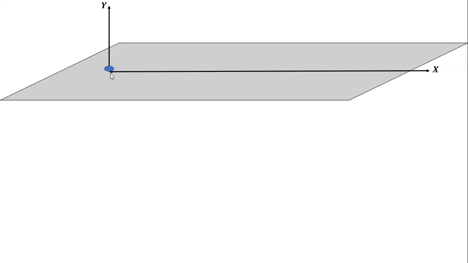Now suppose I take an object with no air resistance and no wind flow. It is thrown with a velocity u forming an angle theta with the horizontal ground.